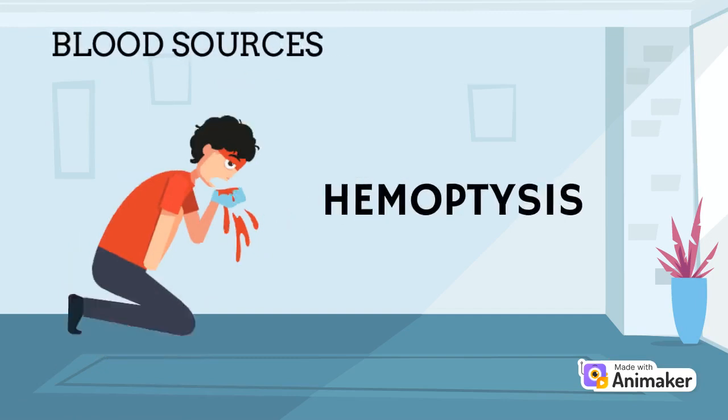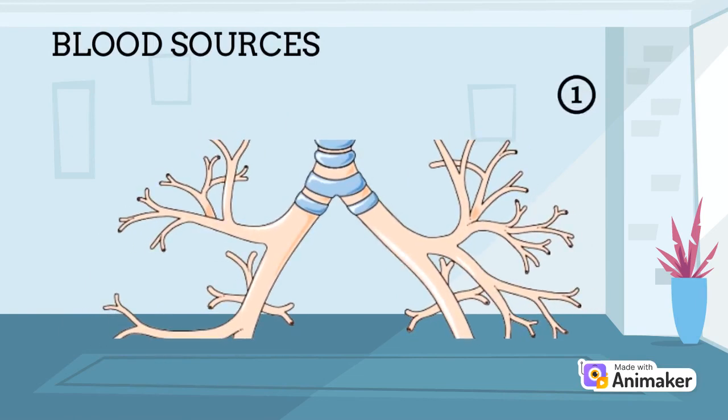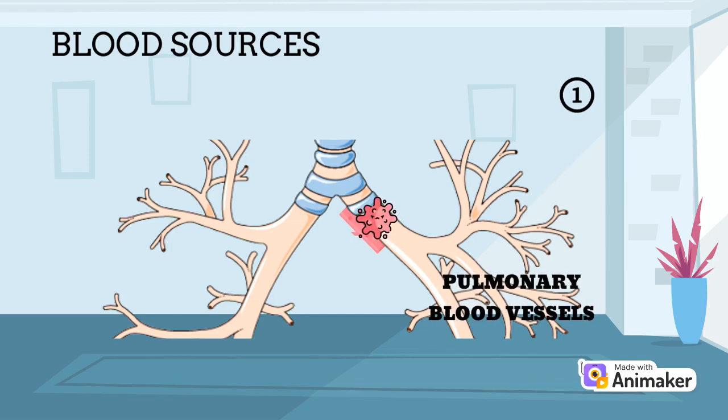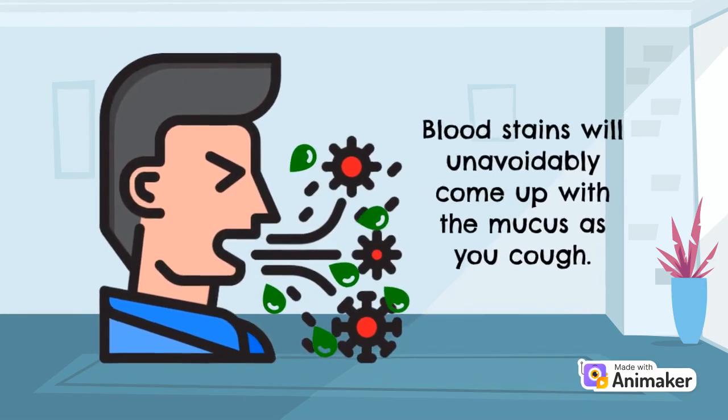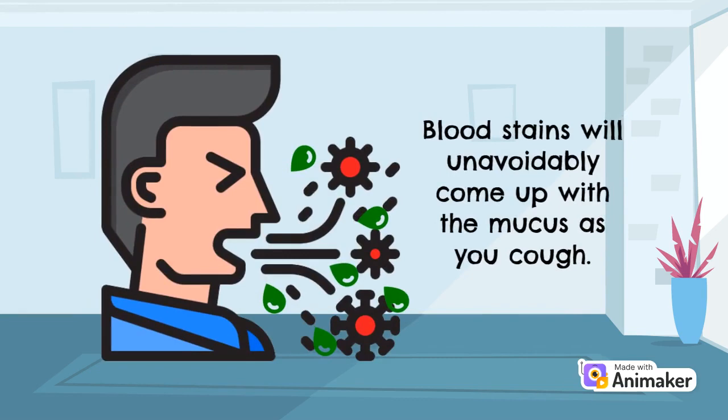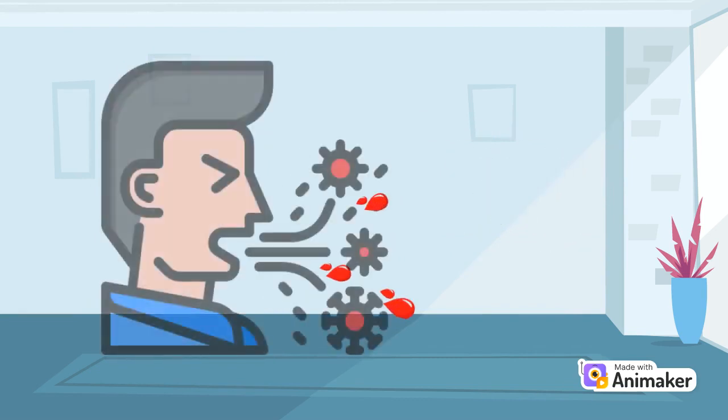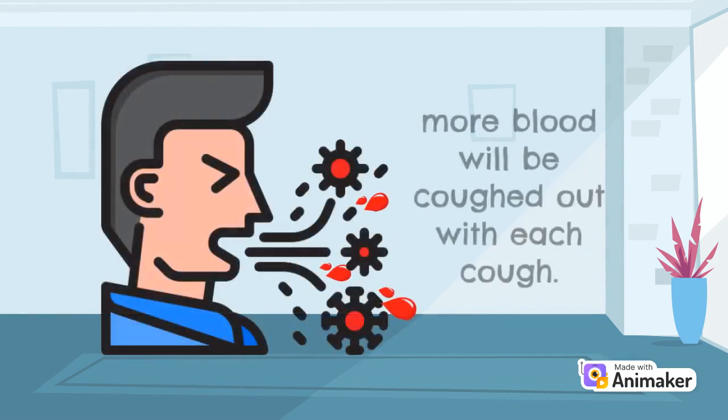This blood may come from two sources. The tiny blood arteries that carry oxygen and nutrients to the respiratory tubes can be damaged by the tumor growing in their wall. One of the new blood arteries the tumor has developed to feed itself can be damaged if it is large enough. Blood stains will unavoidably come out with the mucus as a cough. They start off as little threads, but when the blood vessels get larger, more blood will be coughed out